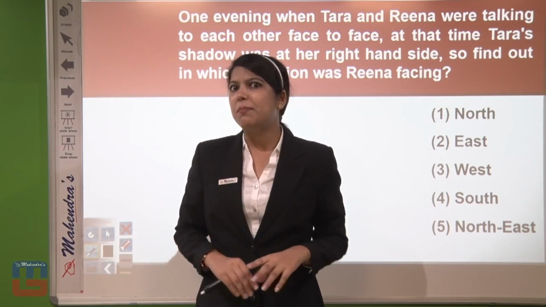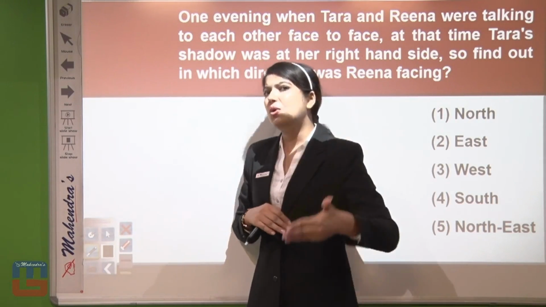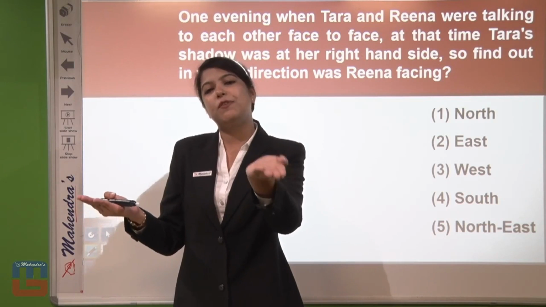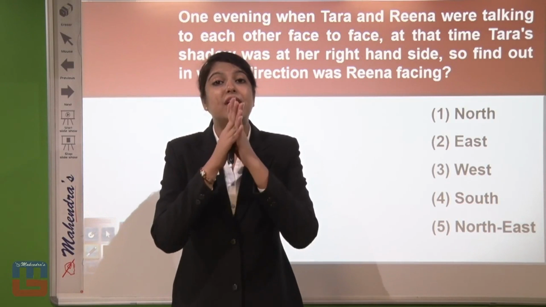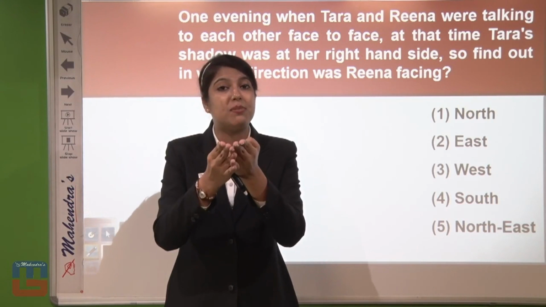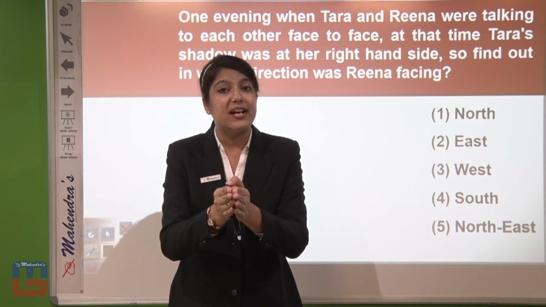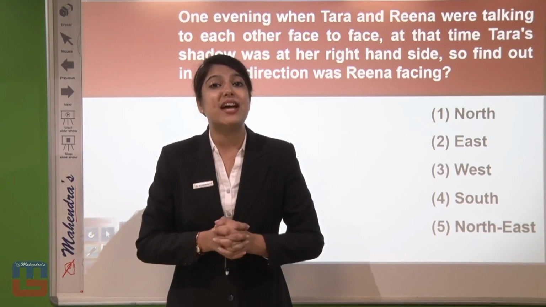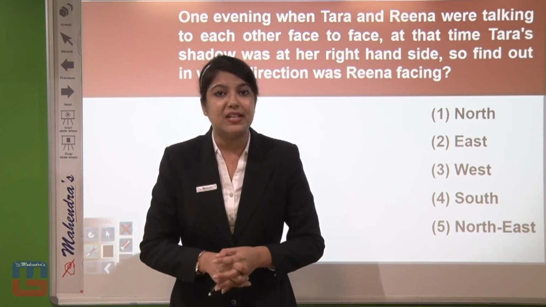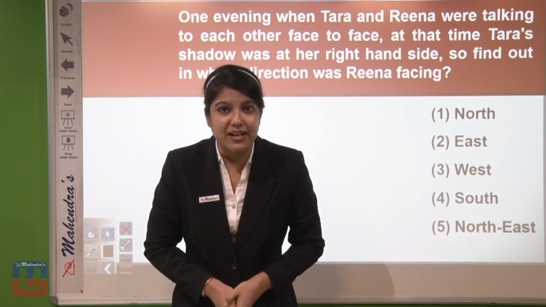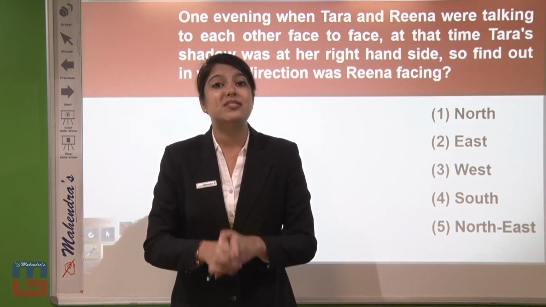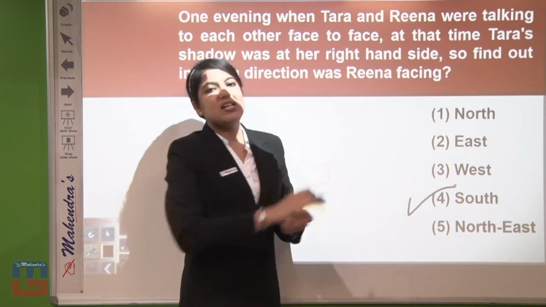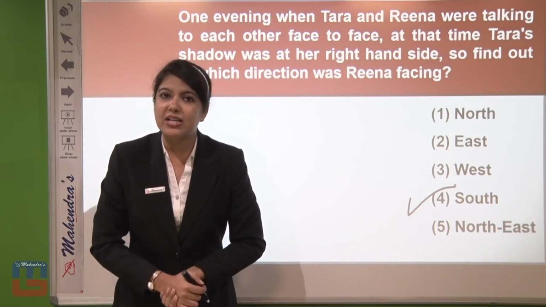Clear? Or should I repeat it once? I was Tara, you are Reena, so my shadow is on my right hand side, so your shadow will be on your left hand side. And when your shadow is on the left hand side, your left hand side is east and your right hand side is west. So when your right hand side is west, definitely you are facing towards, yes candidates, south direction. So this is the answer for this: Reena is facing towards south direction.